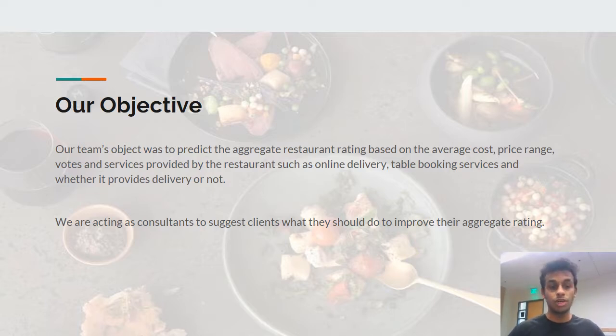So that was what our team's project was, and we are acting as consultants to suggest to clients ways to improve their restaurants. We mainly use factors such as average cost, price range, the votes given by other customers, and services provided by the restaurant. So basically, that's the foundation of our project.